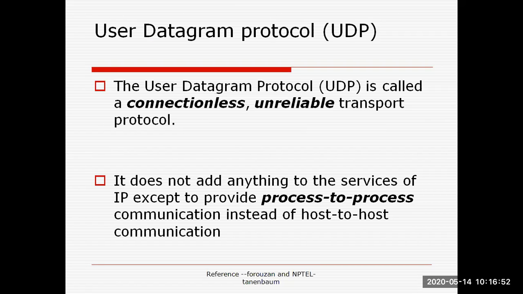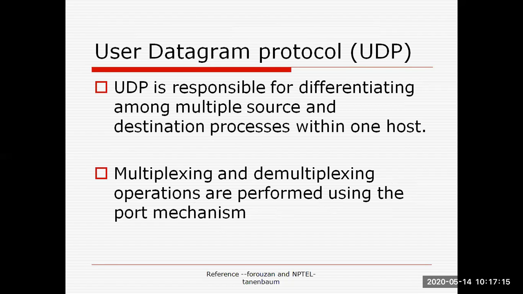But yes, we need end-to-end communication. So the process-to-process communication is performed by the user datagram protocol, that is called as the UDP protocol. Because IP protocol basically performs host-to-host communication. So at transport layer, we need a UDP protocol. Again, it does not add any type of overhead. So it is responsible for differentiating among multiple sources and destination process within the one host.